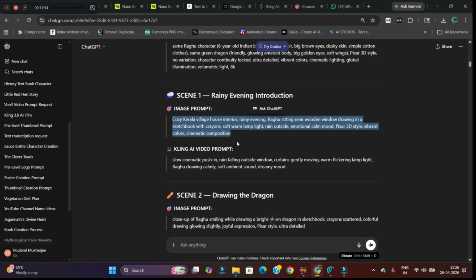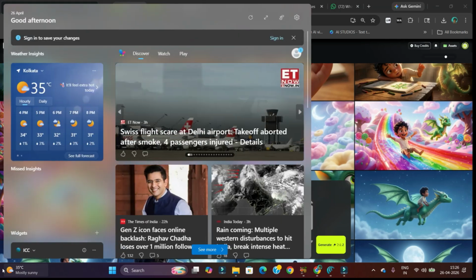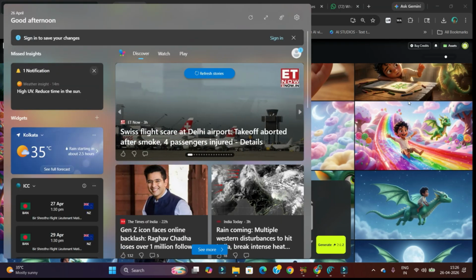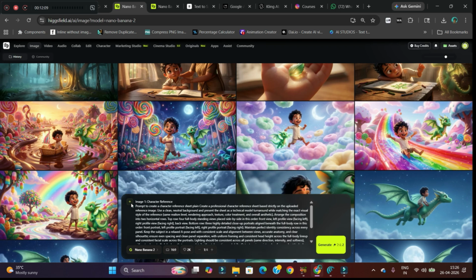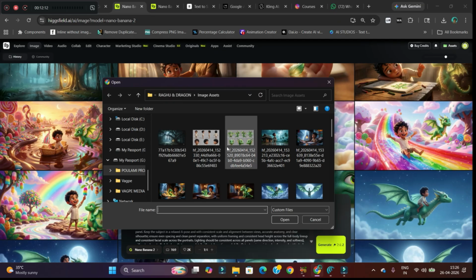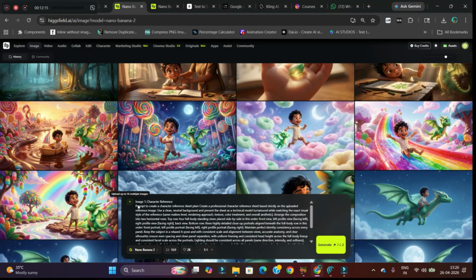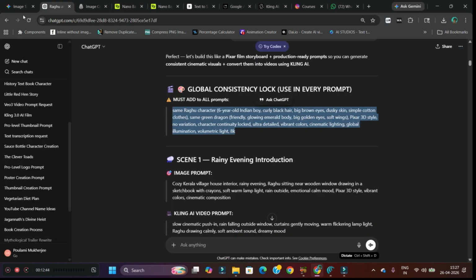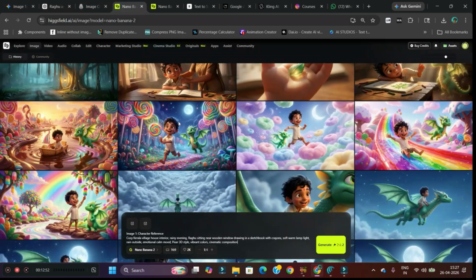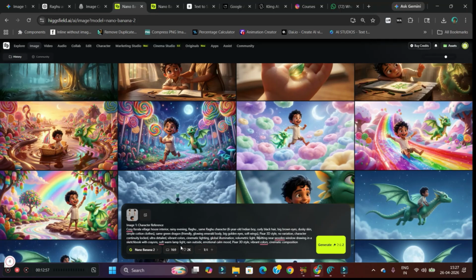Now we will go to Higgsfield AI again. Here, along with the character reference, or instead of character reference, you can go for a character sheet, which is this one. Then provide the main prompt, the character, and after Raghu we will have to add Raghu's character detail. So after Raghu, just paste the remaining prompt and send it.